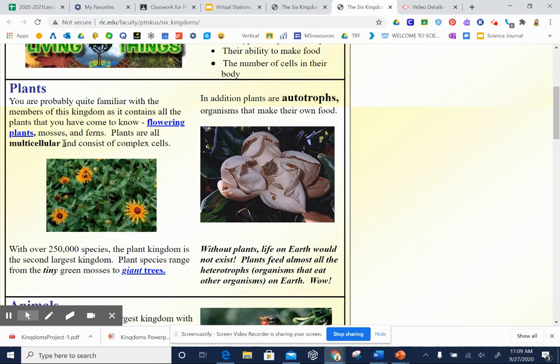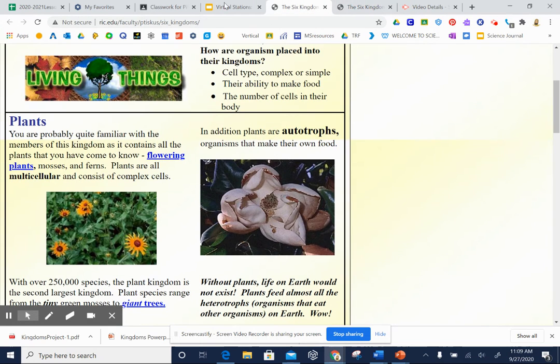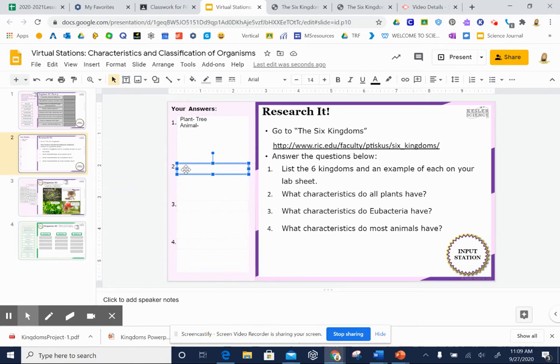I can say, well, all plants are multicellular. If I keep reading, it says with over 250,000 species, the plant kingdom is the second largest kingdom. Plant species range from tiny green mosses to giant trees. In addition, plants are autotrophs, organisms that make their own food. So there's another one. They're autotrophs. So I would come back here and I would say that plants are multicellular and are autotrophic.